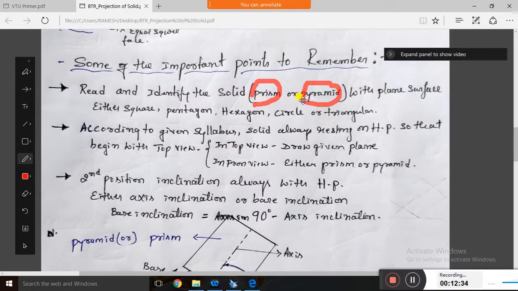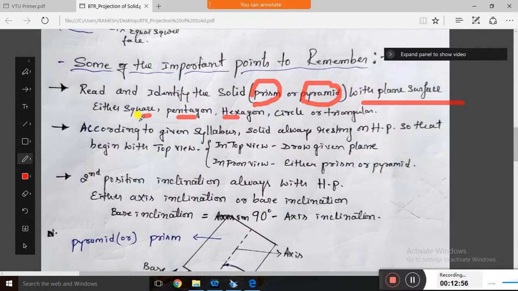And with the plane surface, the next thing is, for either prism or pyramid, we need a plane. Is it correct? We need either a square, a pentagon, a hexagon or a circle. So you have to identify whether the prism is given with a square, a pentagon, a hexagon or a circle.